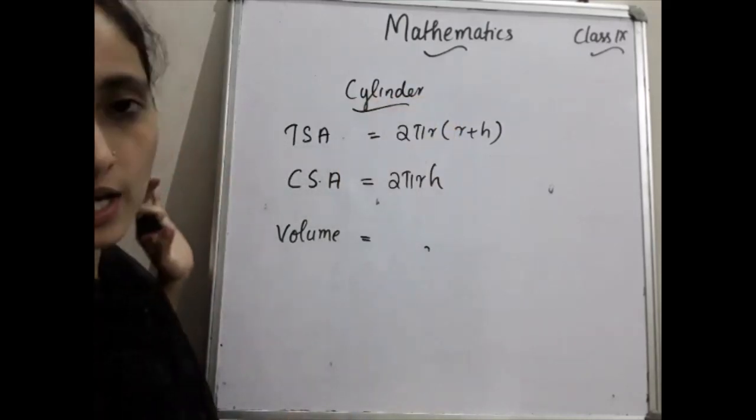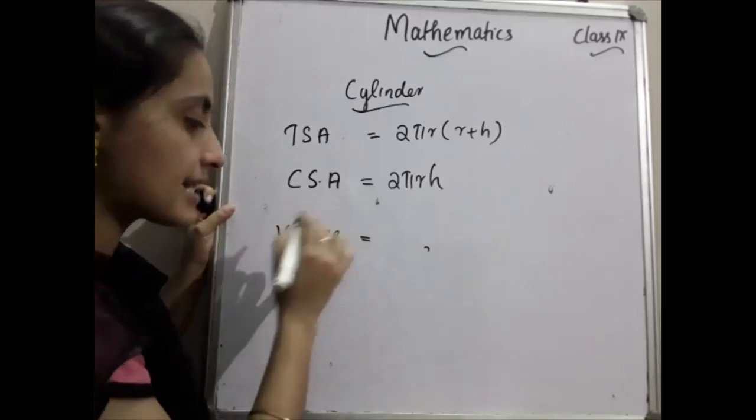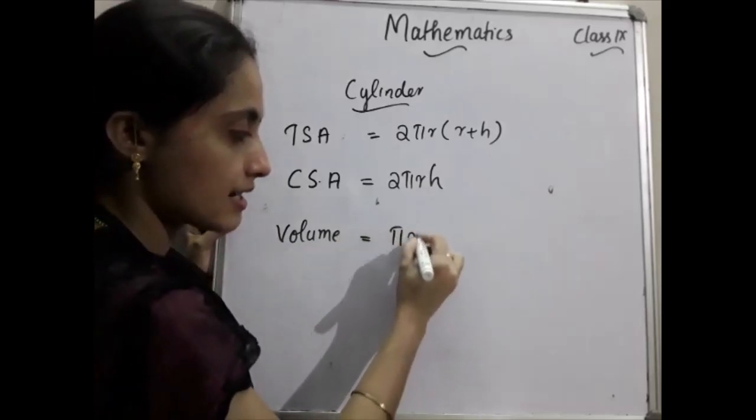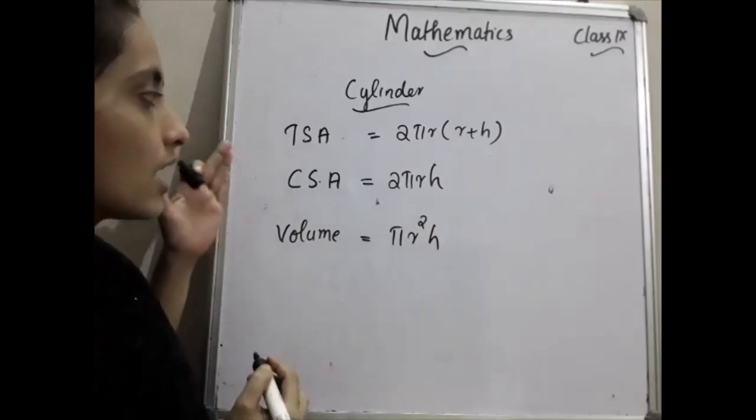Okay, and then volume. Volume means what? Volume is always base area into height. Base area means area of a circle, which is what? Pi r square. So pi r square into height. Pi r square h is the volume of the cylinder.